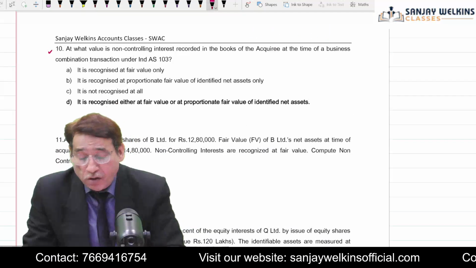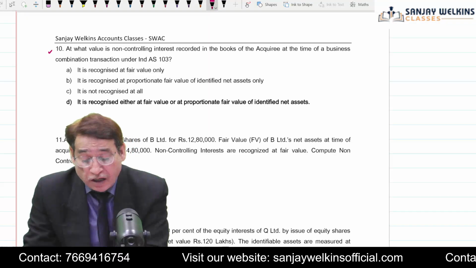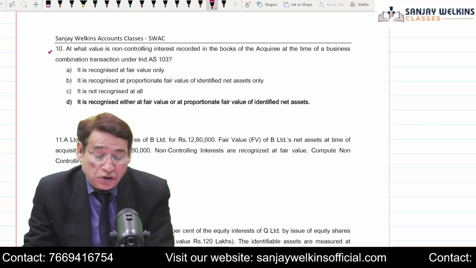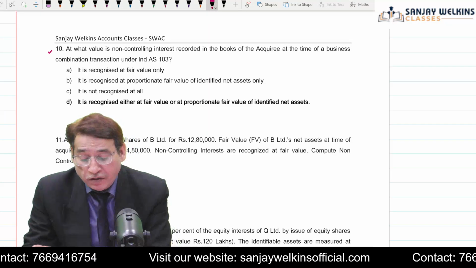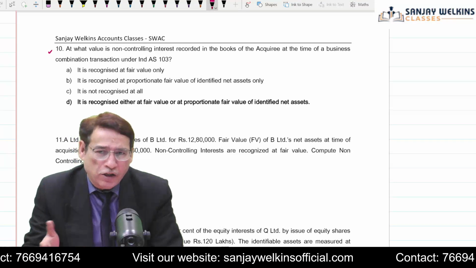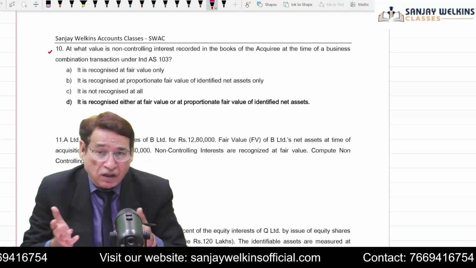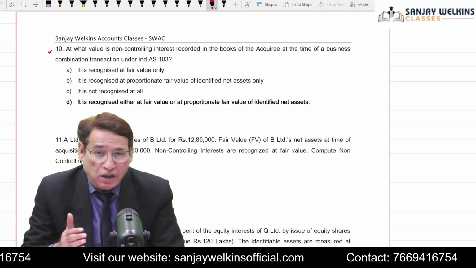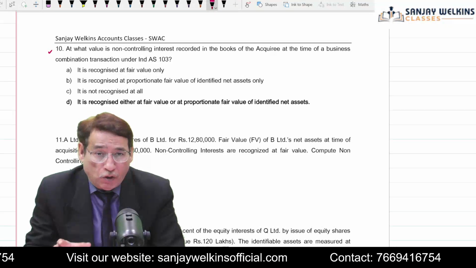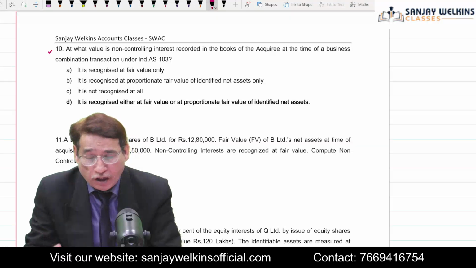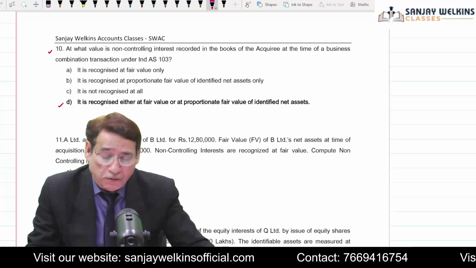In question number 10, it is written: at what value is non-controlling interest recorded in the books of the acquiring company at the time of business combination? I have already told you, now this question should not pose you any difficulty. Correct? Either it is recognized on PSNA basis, that is proportionate share of net assets, or at fair value. So your answer will be D.